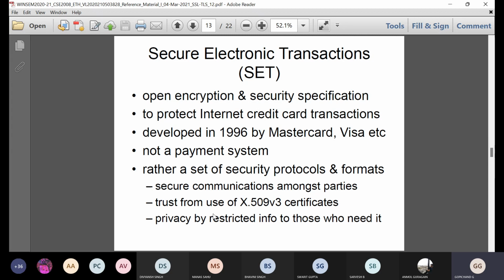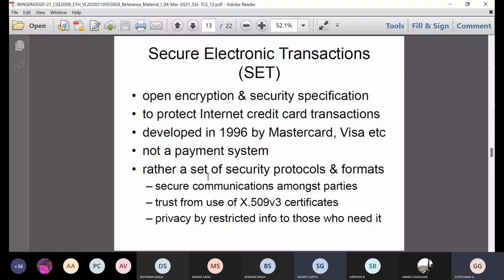SET, Secure Electronic Transactions. These electronic transactions are nothing but the credit card or debit card transactions, online transactions, which you are doing in your day-to-day life with your credit card or debit card. So this was developed in the year 1996 by MasterCard, Visa, etc. It is not only a payment system, it is a secure electronic payment system, rather a set of security protocols and formats. So here we will be using a set of protocols and formats for secure electronic transactions.